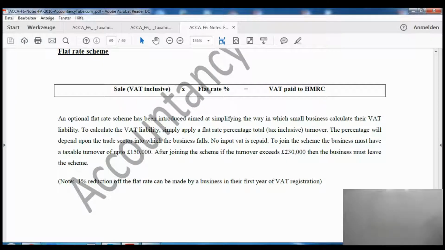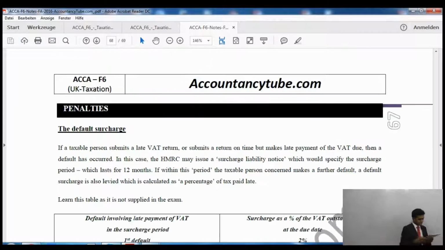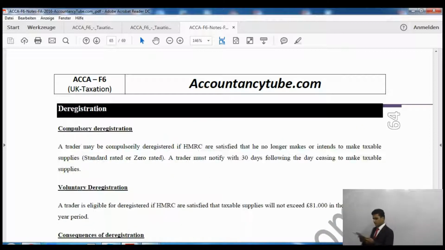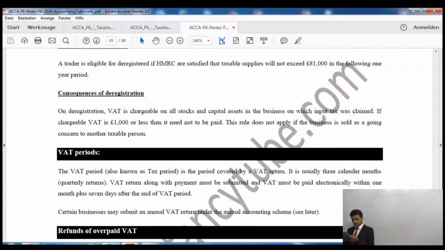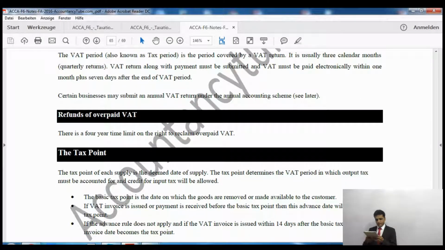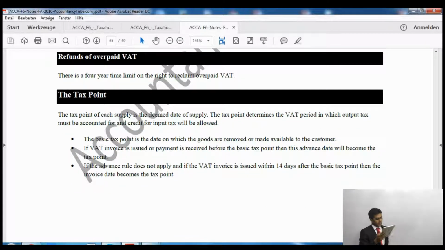Next thing is refunds of overpaid VAT. Refunds of overpaid VAT. There are 4 years time on right to reclaim overpaid VAT. So if you have overpaid your value-added tax, you have got 4 years to claim your overpaid value-added tax.